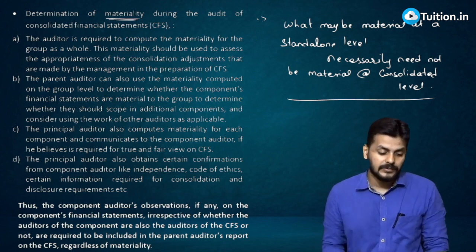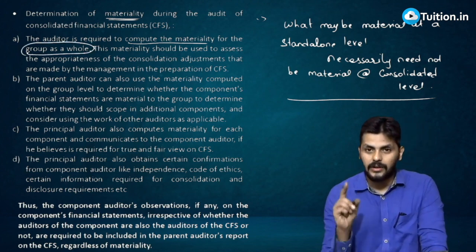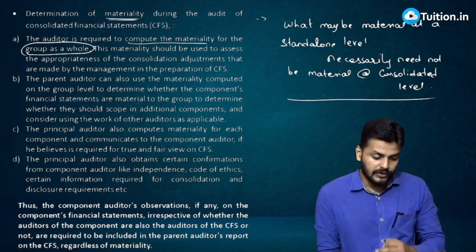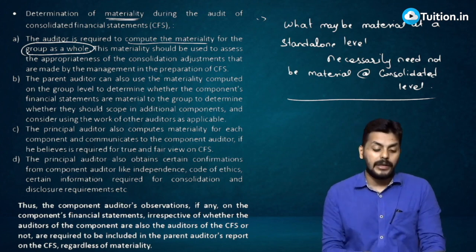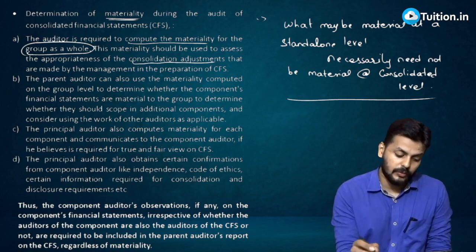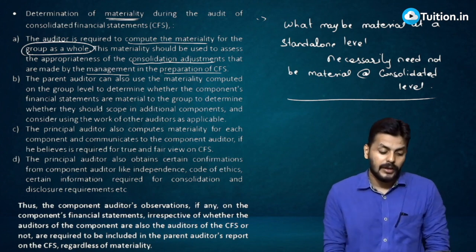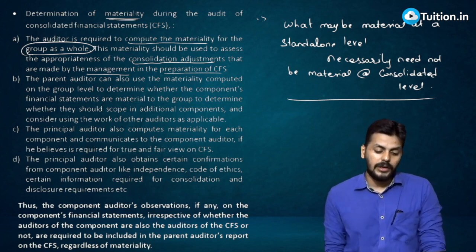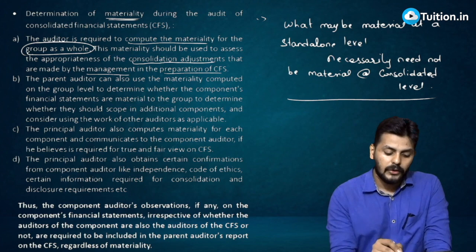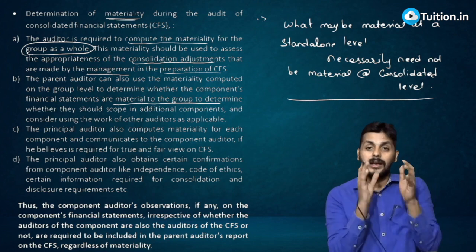Determination of materiality. The auditor is required to compute the materiality for the group as a whole, not for standalone anymore, for the group as a whole. And this materiality should be used to assess the appropriateness of consolidation adjustments that may be made by management in preparation of the consolidated financial statements. The parent auditor can also use the materiality computed on a group level to determine whether the component's financial statements are material to the group.